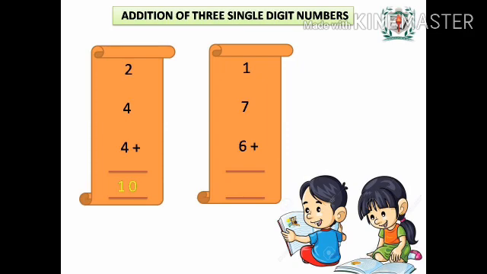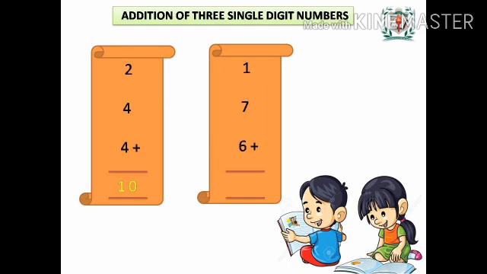Now look at the second problem. What is given here? The three numbers are 1, 7 and 6. Are they single digit numbers? Yes, they are single digit numbers. Let's find the sum. How will you do it? Start by adding the ones. In the ones column, we have the numbers 1, 7 and 6.